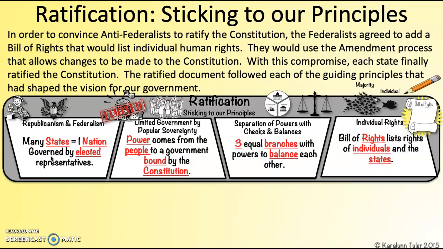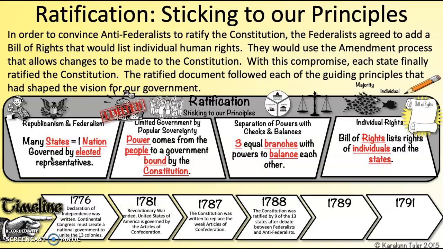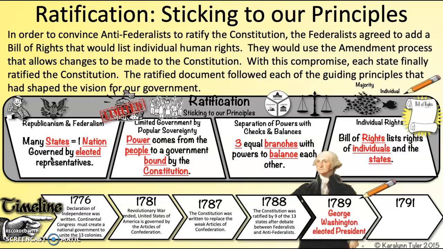At the end of Notes 4, at the bottom, there was a timeline that we did not get a chance to fill in. So we're going to fill that in today. And this is our official timeline for Unit 1. So in 1789, a year after the Constitution was ratified, we hold our first presidential elections, and George Washington is elected the first president of the United States.